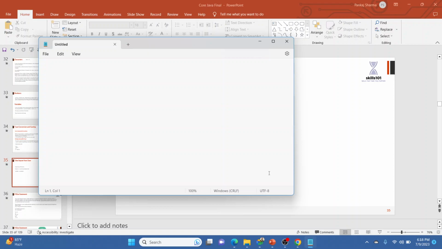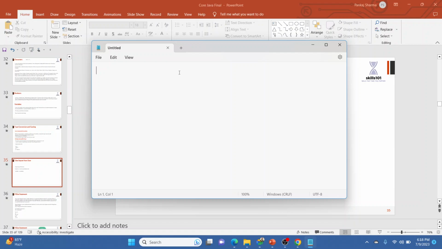So now I'm going to show you how to take input from the user and print it, or create two numbers and do basic mathematics with them. So class Demo2, again public static void main(String args).